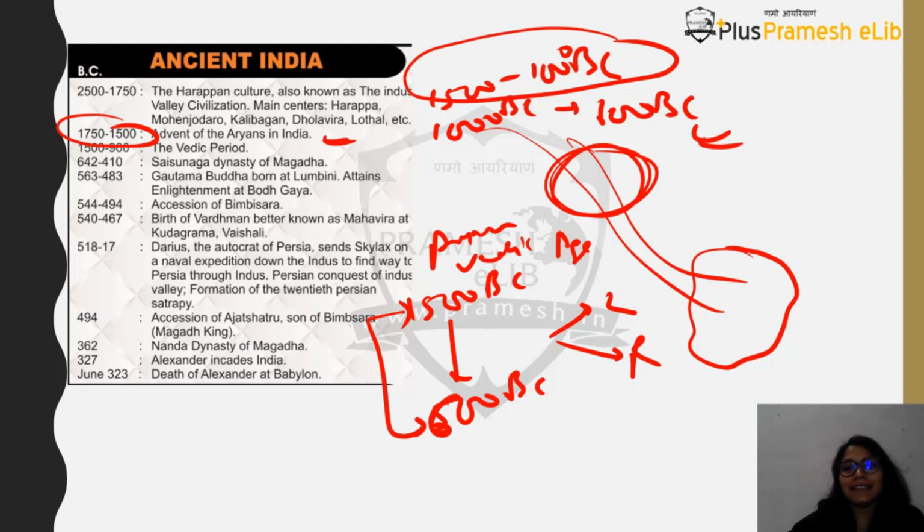In the Rig Vedic period, remember that women had a very commanding position. Women were treated almost equal to men. They used to participate in the assemblies. There were great women saints and poets also in this particular era. And in 1500 to 1000 BC there was no king as such, and the kings didn't have palaces.